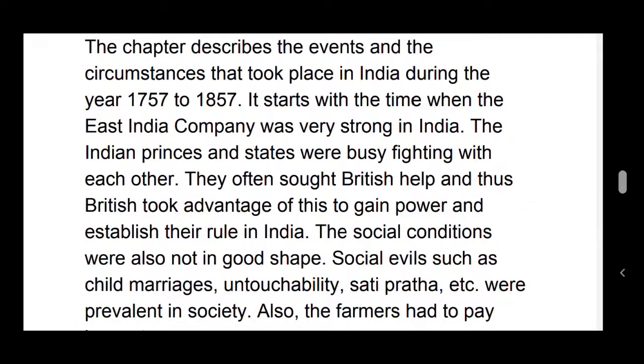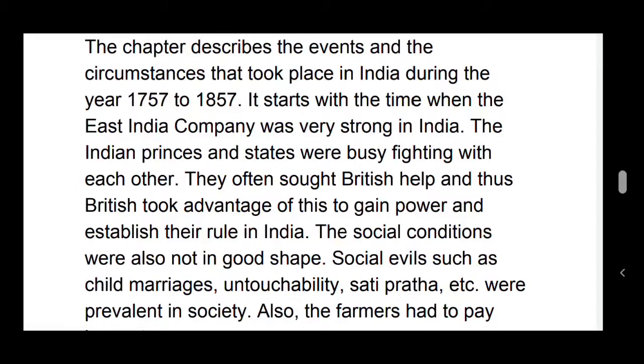This chapter describes the events and circumstances that took place in India during the years 1757 to 1857. It starts with the time when the East India Company was very strong in India. The Indian princes and states were busy fighting with each other. They often sought British help, and thus the British took advantage of this to gain power and establish their rule in India.